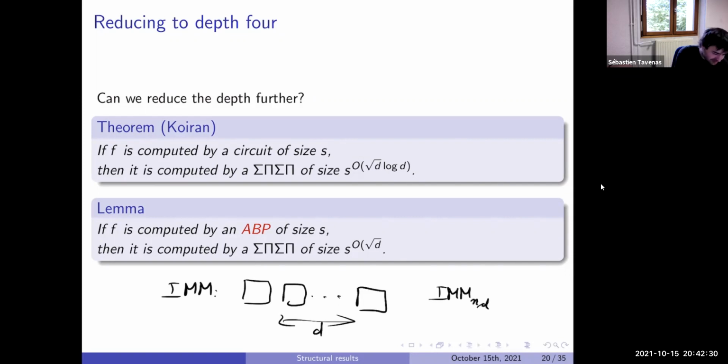I can say these matrices, I do blocks of size square root of D. So I have square root of D blocks, each block of size square root of D. And I can compute the matrix which is the polynomial of one block.